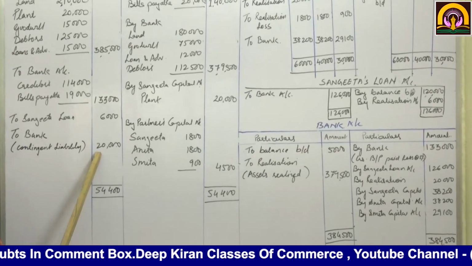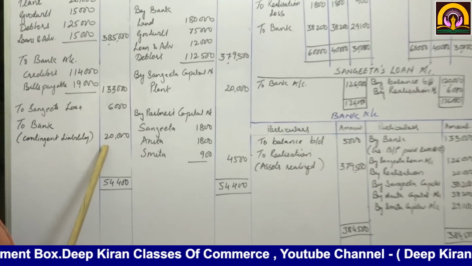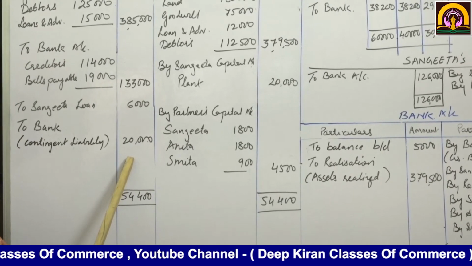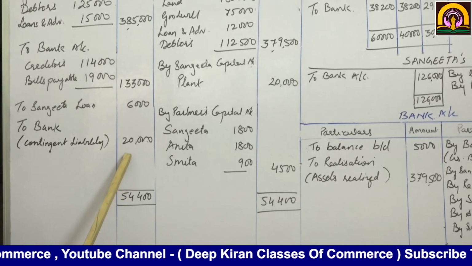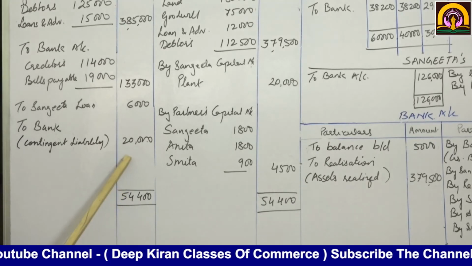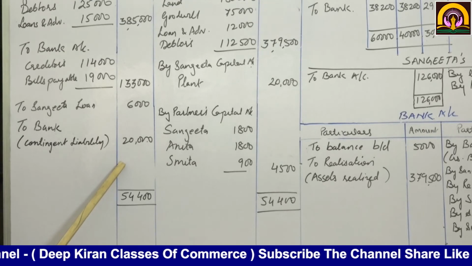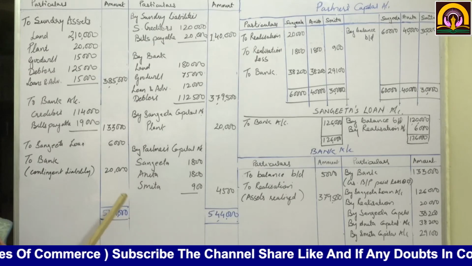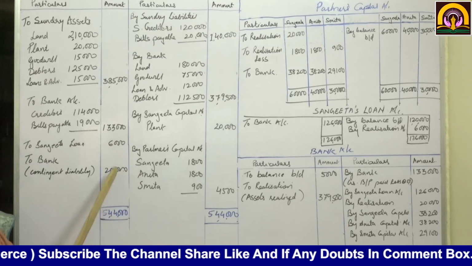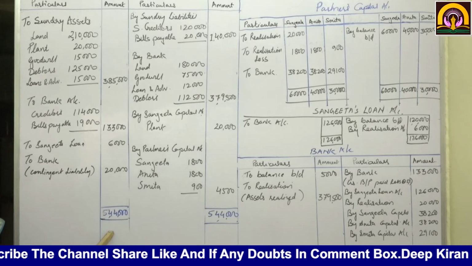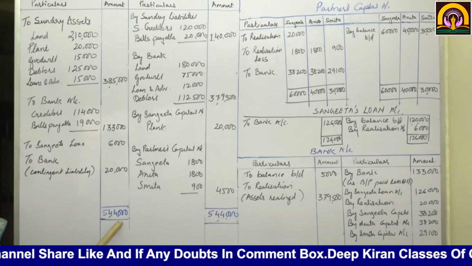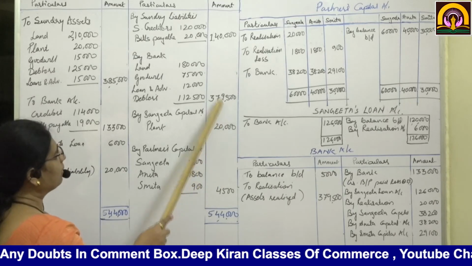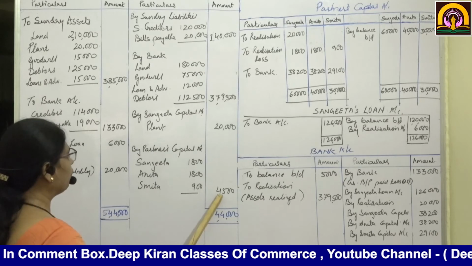Contingent liability is not recorded in the balance sheet, it was told in the adjustment, and only the 20,000 became insolvent, so that is to be recorded. So we have recorded it on the debit side of the realization account. Now if you total this up, the debit side total will come to rupees 5,44,000.